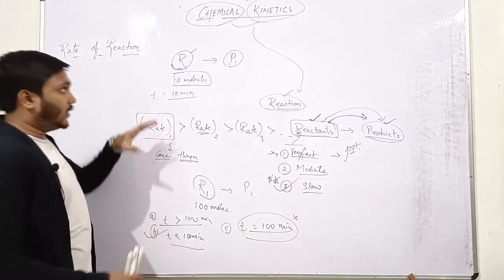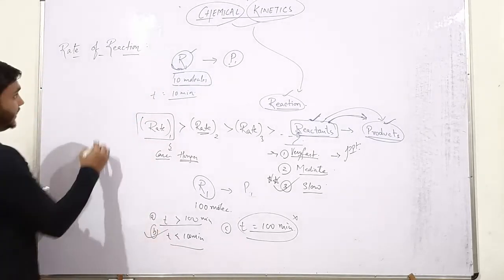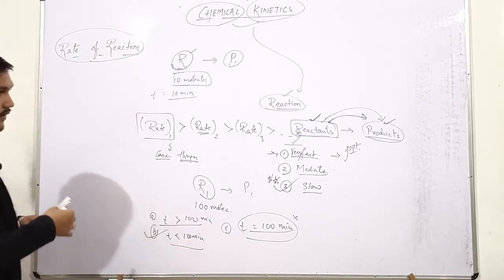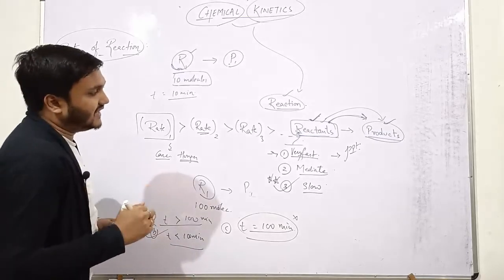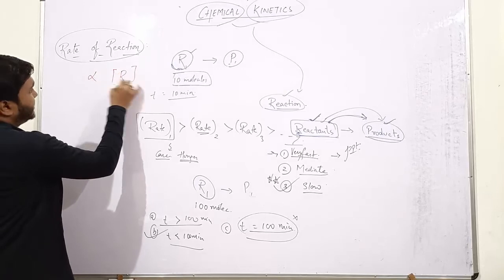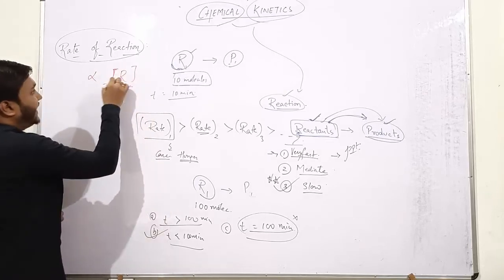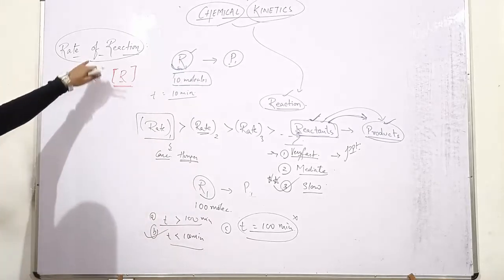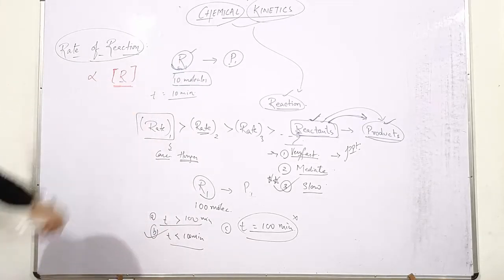Now according to this, we get that the rate of any chemical reaction depends on the concentration of reactant present, meaning the rate of a chemical reaction is directly proportional to the concentration of reactant. Here the square bracket represents the concentration and R stands for the reactant, so the rate of reaction depends on the concentration of reactant.